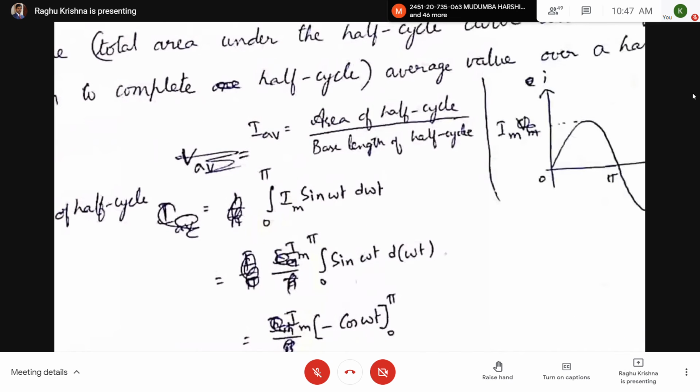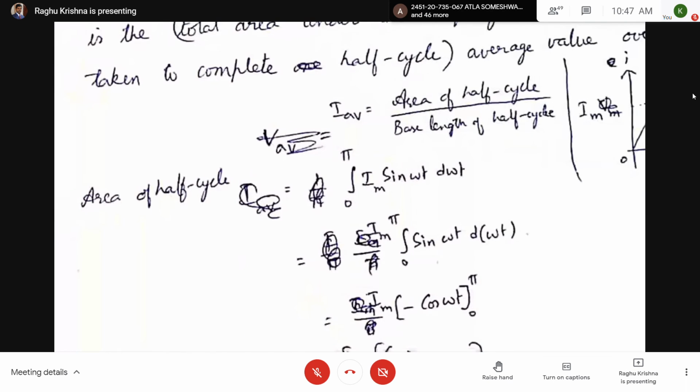IAV is equal to the area of half cycle divided by the base length of half cycle. First you have to find the area of half cycle, which is the integration from 0 to pi of Im sin omega t d omega t.